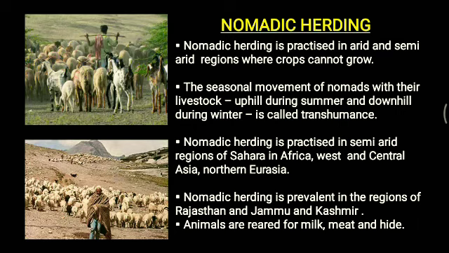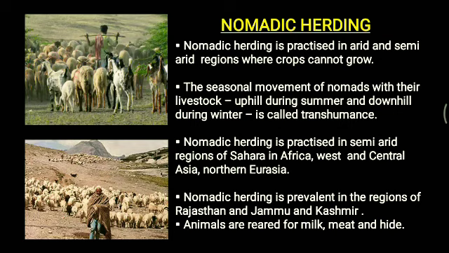So these nomads make seasonal movements with their livestock, moving uphill during the summertime and downhill during the wintertime. All this movement is known as transhumance.